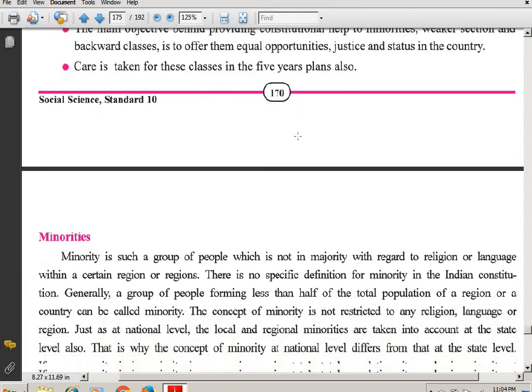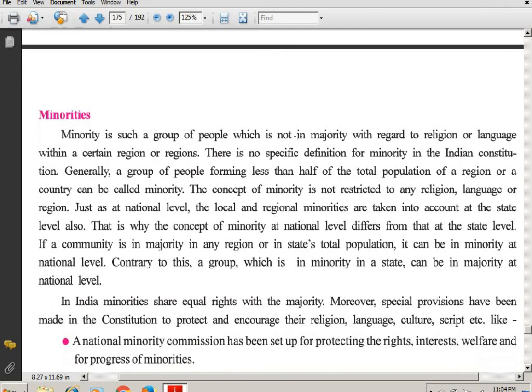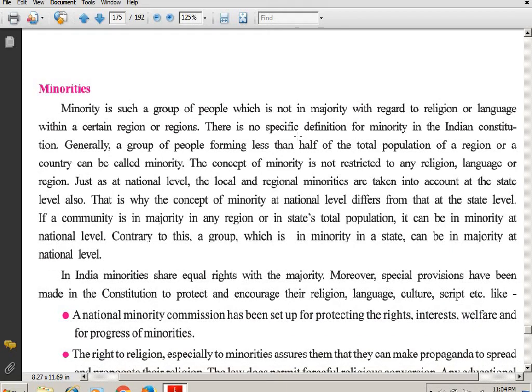But let's see about minorities. Now, what are these minorities? What we saw already in casteism, it comes about the minorities, weaker section, backward section. So, who are these minorities? Minority is such a group of people which is not in majority with regard to religion or language within a certain region or regions.